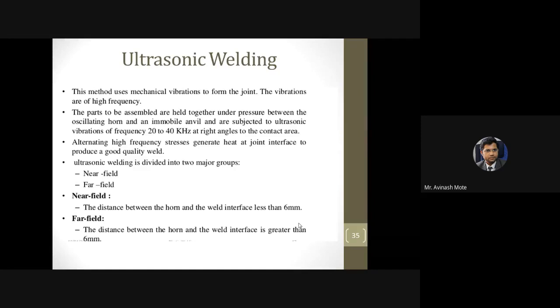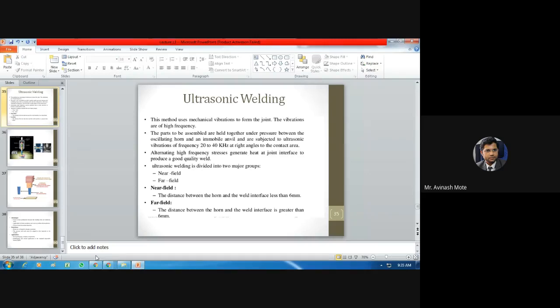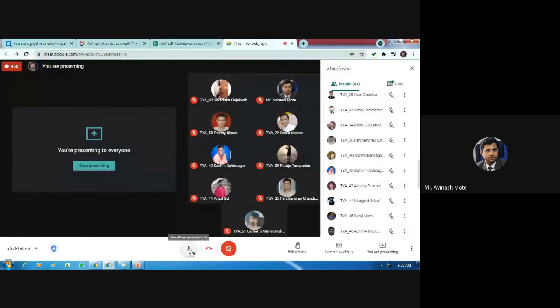Now what is happening, see, vibrations are not of a single nature, so alternating stresses are generated, like tensile stress, compressive stress, tensile stress, compressive stress. I will give you a simple example. If you hold a wire, just a minute.